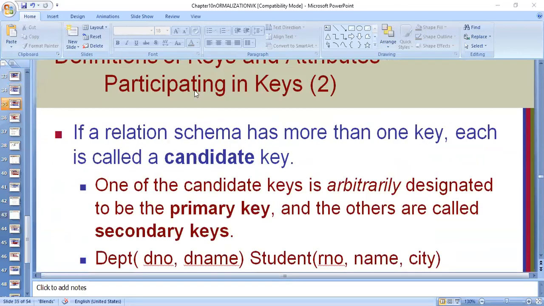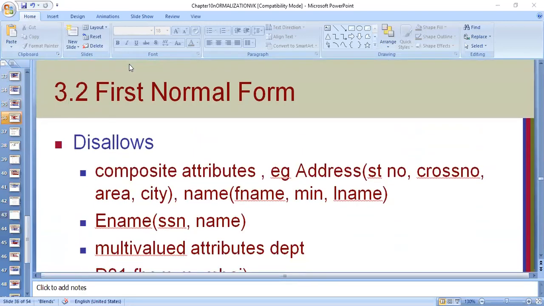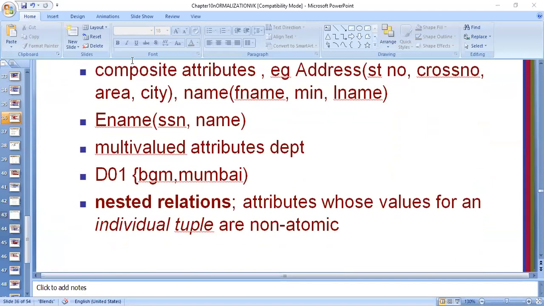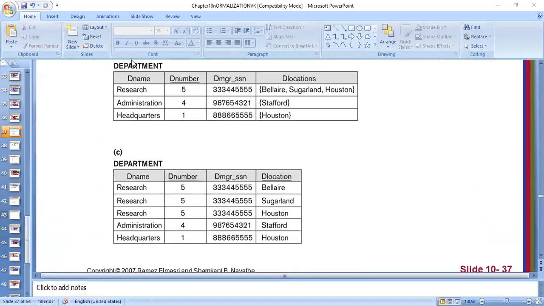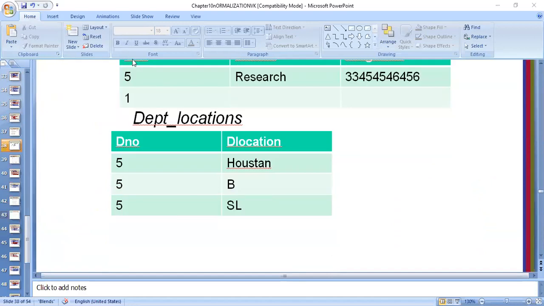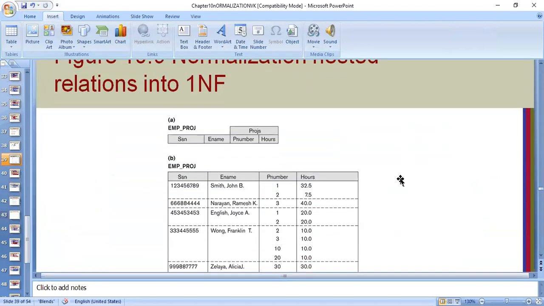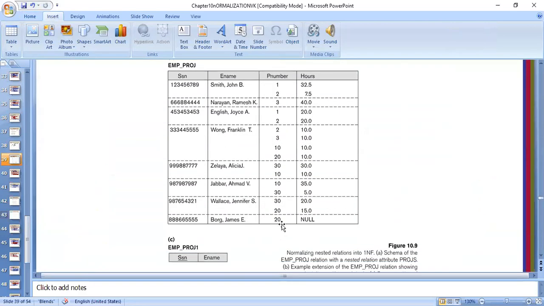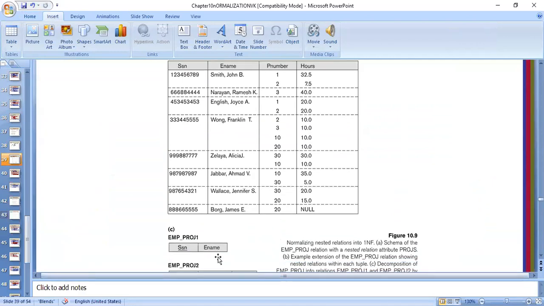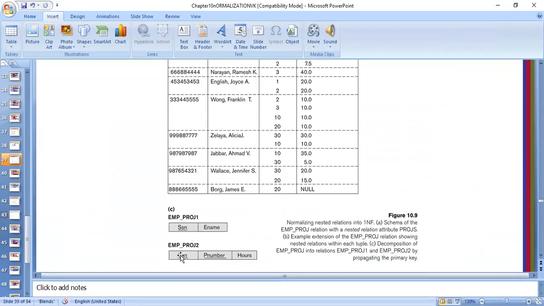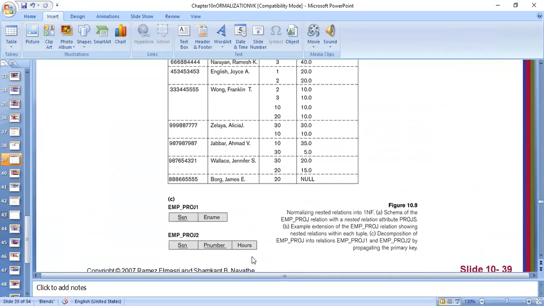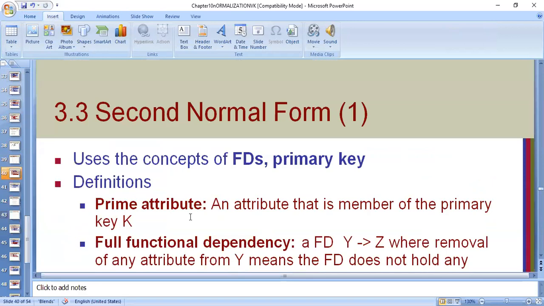Down at the end of this slide, you can see the split up. There's one table and the second table is formed like this: SSN, project number and number of hours. Still this table may not be pure, so it may go to the next normal form.